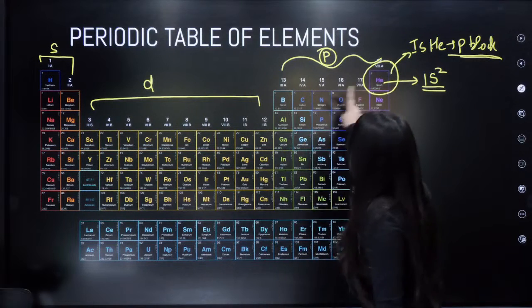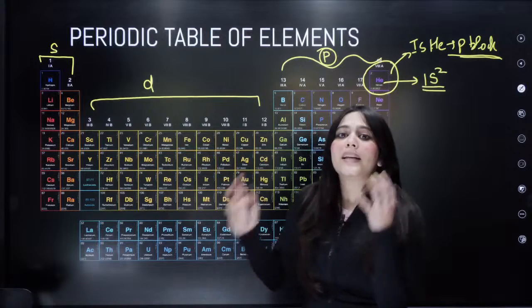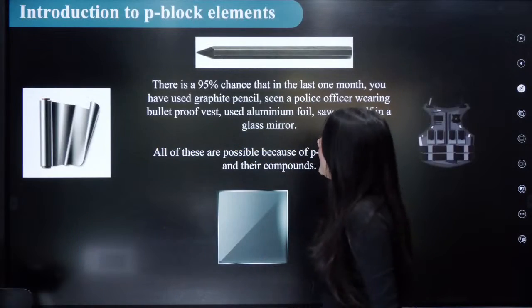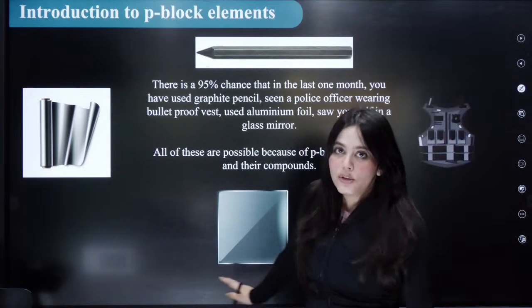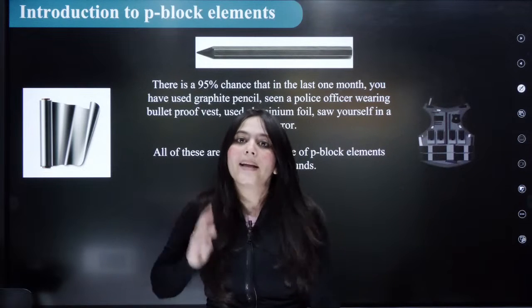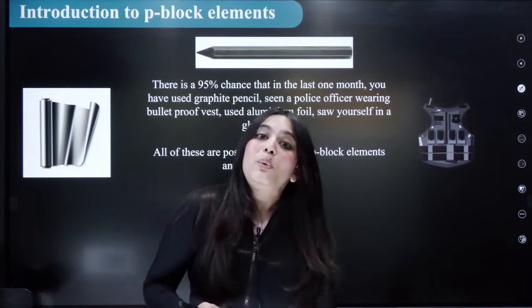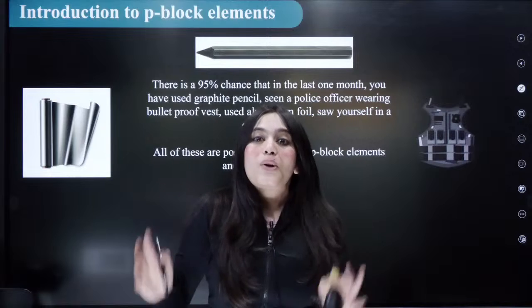And why do we call these P block elements? What is the reason behind it? We are going to study now. Before getting introduced, what are P block elements? Why are they called P block elements? Why are we studying P block elements? You have to know that P block elements are so useful.